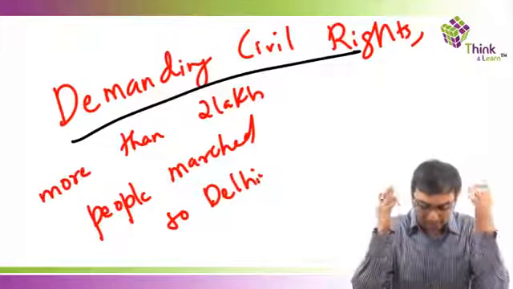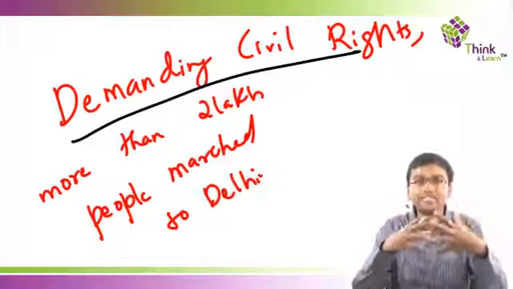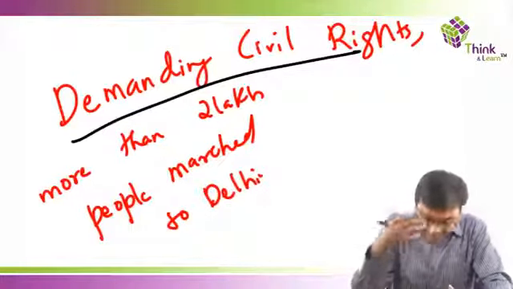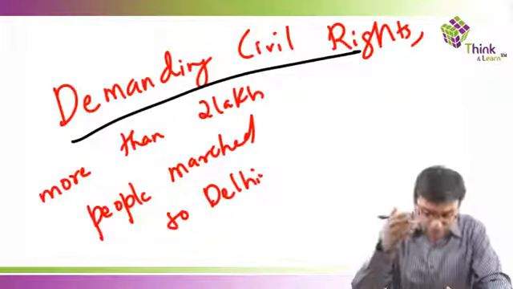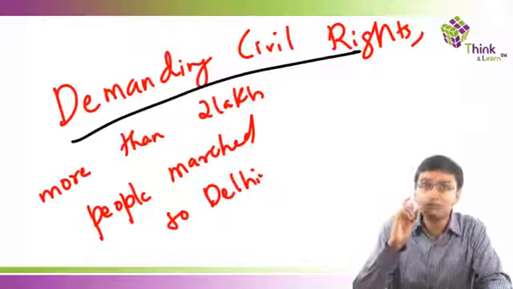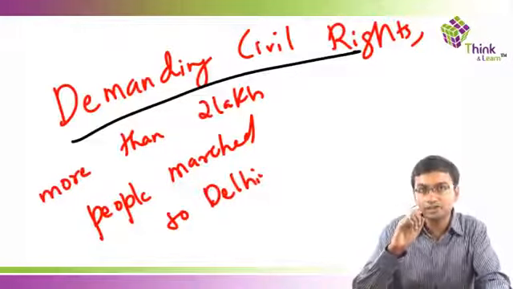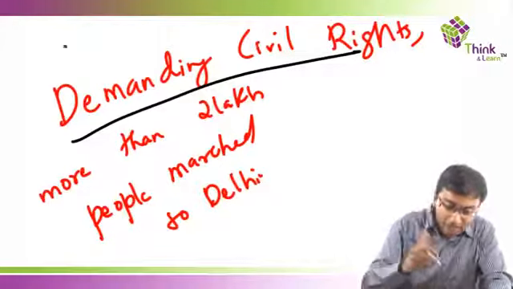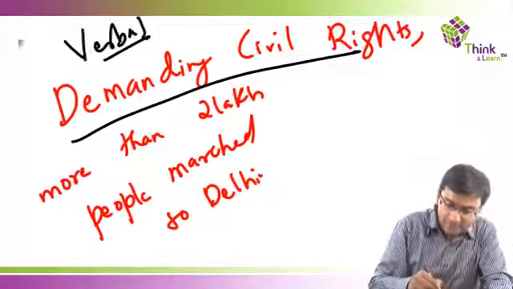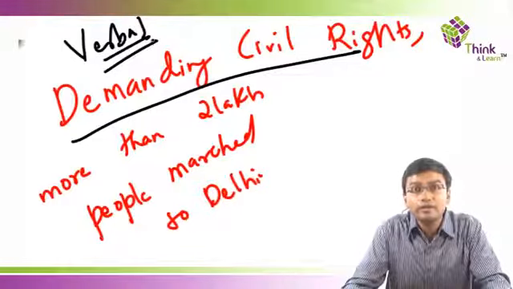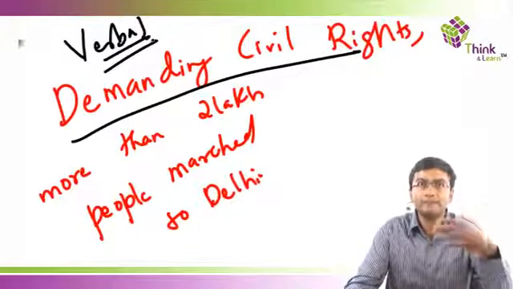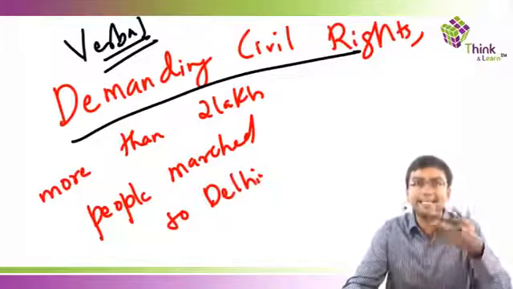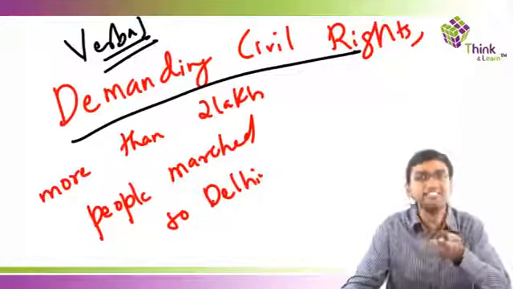The reason is that "demanding" looks as if it is a verb, therefore it seems a dependent clause. But as we discussed in that session, demanding is not a verb in this sentence. Demanding is actually a verbal in this sentence. Why was demanding not a verb? Because when you use it as a verb, it will always come along with an auxiliary verb, like they are demanding, I am demanding, she is demanding.